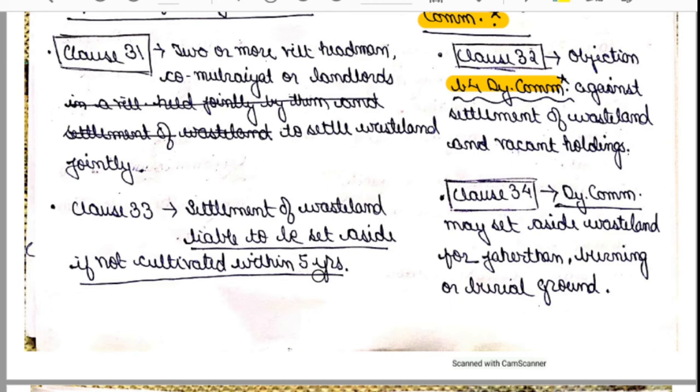That wasteland would be allocated to some other person. So a question may be asked to you in the examination: within what tenure will a wasteland, if not cultivated, be allocated to some other person? So within 5 years you should cultivate the wasteland, otherwise it will be allocated to some other person. Okay. So this type of very easy questions will be asked to you.